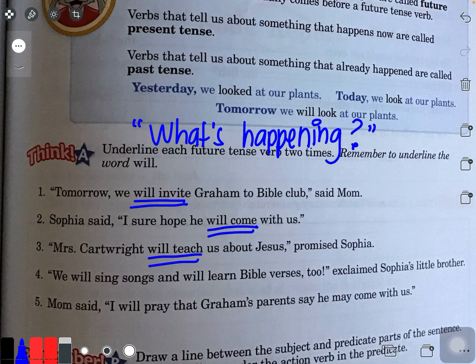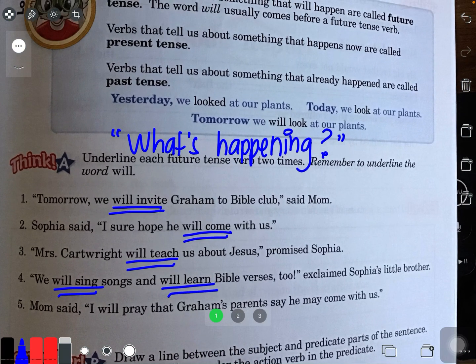We will sing songs and will learn Bible lessons too, exclaimed Sophia's little brother. So there are two things they're going to do. What's happening? Well, they will sing songs and they will learn Bible lessons and Bible verses. Mom said, I will pray that Graham's parents say he may come with us. So what's the future tense verb here? Will pray. All right?